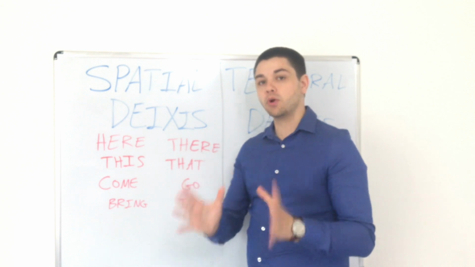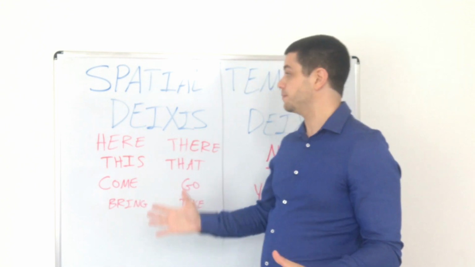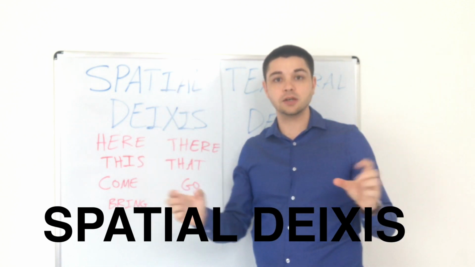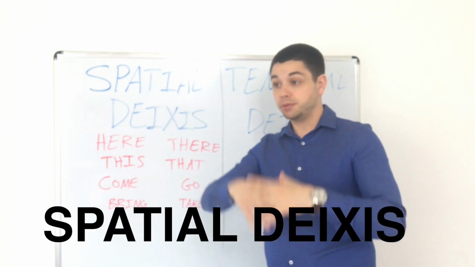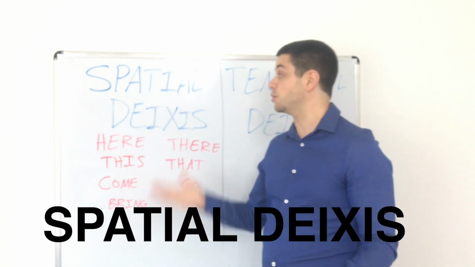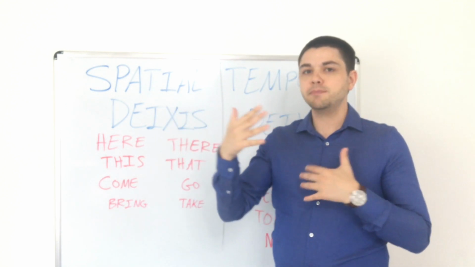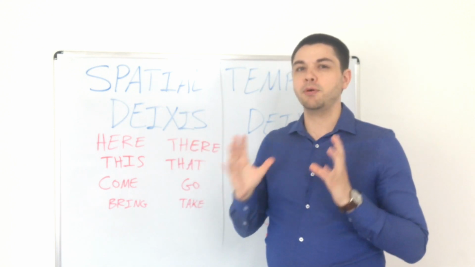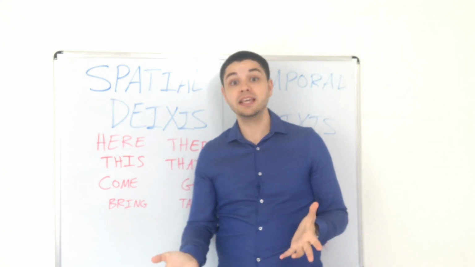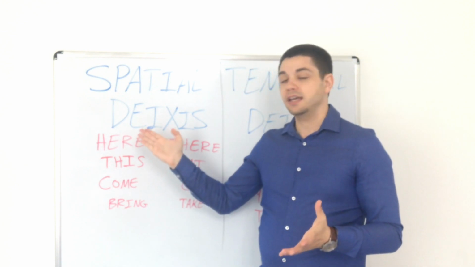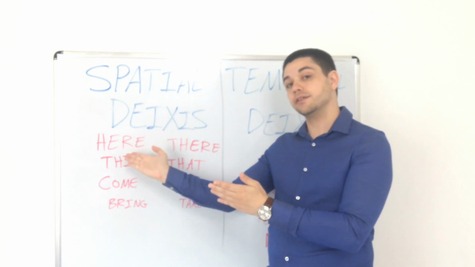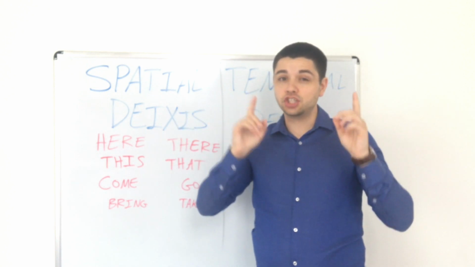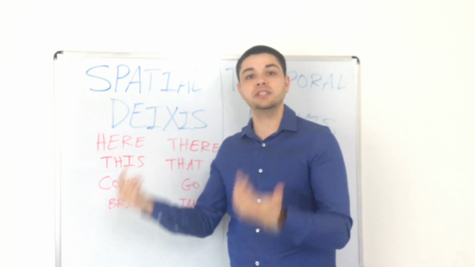Now, one more category of deixis words is spatial deixis. This is about space, or room, or place where you do something, right? So, space. The space between two things, usually. And this is where a lot of people make mistakes when they learn English or when they speak English. Because we have words like here and there. These are different places and they change depending on the person who is speaking, right?